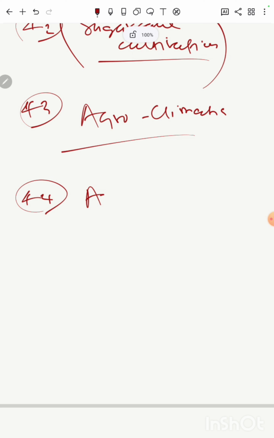Then I would talk about agriculture yield versus agriculture output. So this is a very recent topic. When we only talk about agricultural crops, food crops, then that would be agriculture yield. But in order to realize more income, more remunerative prices, farmers should go for agriculture output.